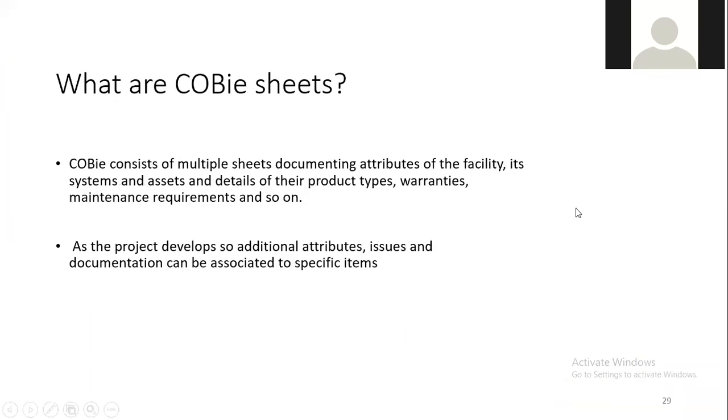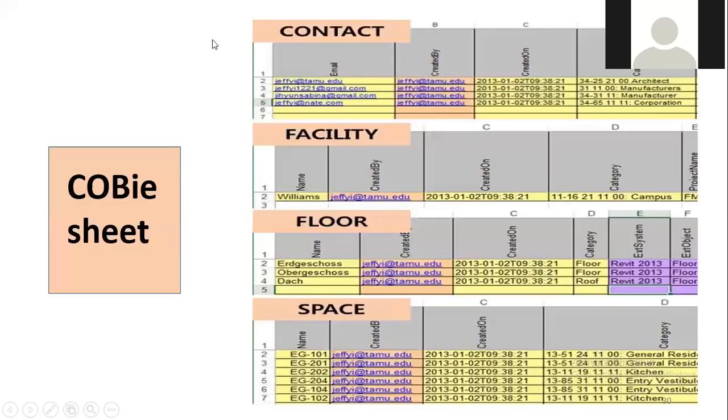Then what are COBie sheets? It's not a single sheet. A COBie file has multiple sheets giving information about the asset. And as the project develops, additional attributes, issues, or documents can be associated with a specific item. The example of a COBie sheet will be shown in the next slide.